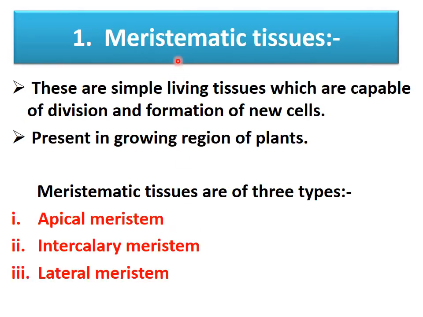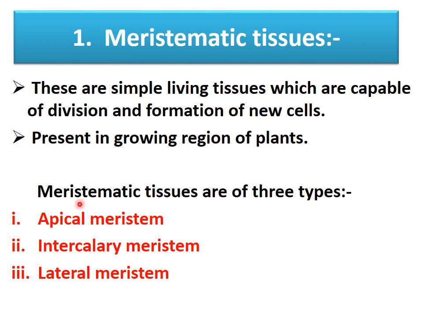Now first is meristematic tissue. What do you mean by meristematic tissue? In meristematic tissue, the cells are able to divide and they are able to form new cells. So what are meristematic tissues? These are simple living tissues which are capable of division and formation of new cells. Now where is this tissue found? It is present in the growing region of plants.